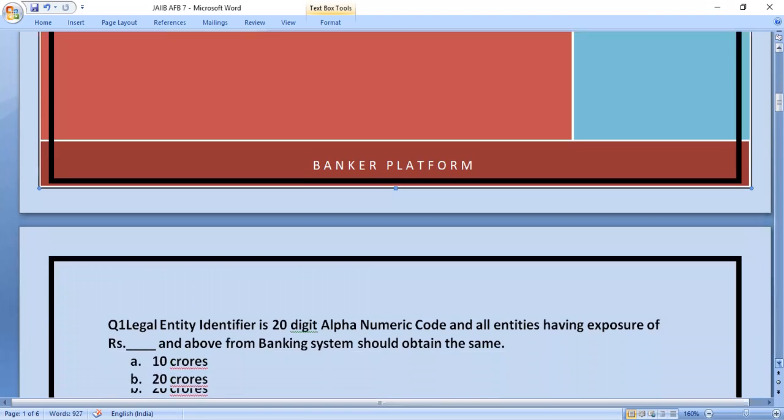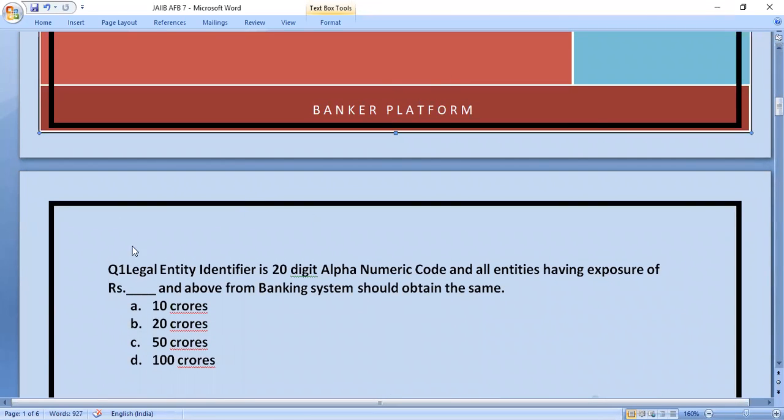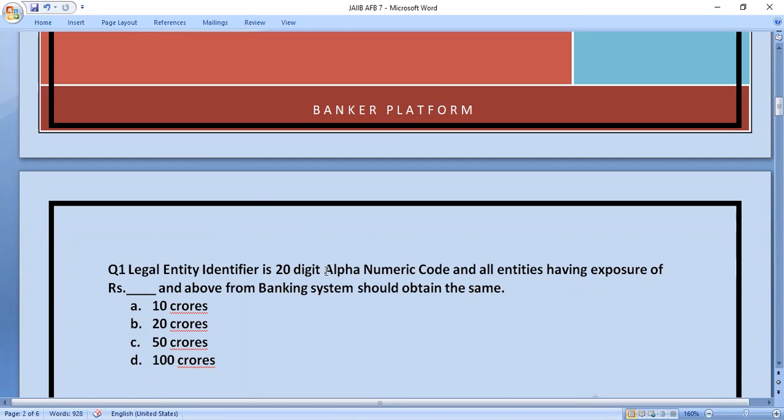So let's start with our first question. Our first question is: Legal Entity Identifier is a 20-digit alphanumeric code and all entities having exposure of rupees dash and above from the banking system should obtain the same. So friends, the companies which are involved in import and export business need a Legal Entity Identifier code, which is a 20-digit alphanumeric code.